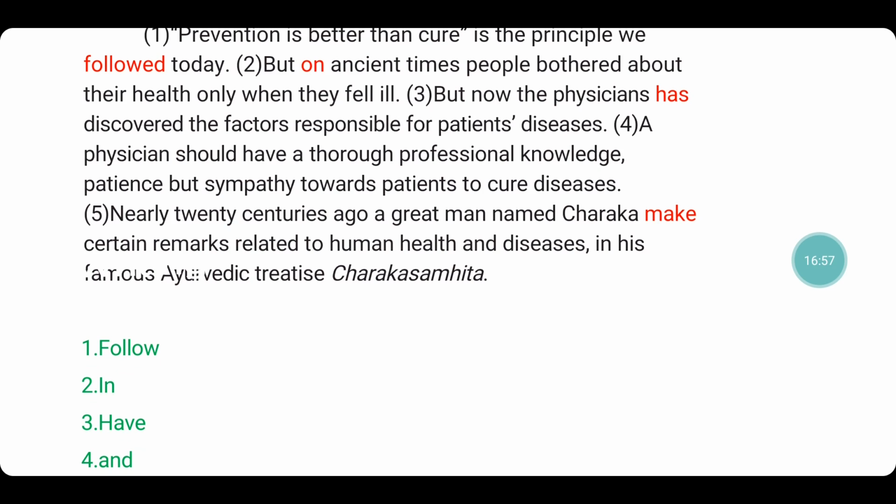But on ancient times, people bothered about their health only when they fell ill. Ancient times is a period of time. So we should use in ancient times. On to the third sentence. But now the physicians has discovered the factors responsible for patients' diseases. Here physicians is plural. So the auxiliary verb has is wrong. We need to use have.